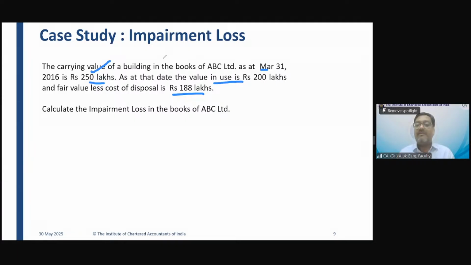So what is the impairment loss in this case? 50 lakhs is the impairment loss in this case. Carrying value minus recoverable value is your impairment loss. Okay.